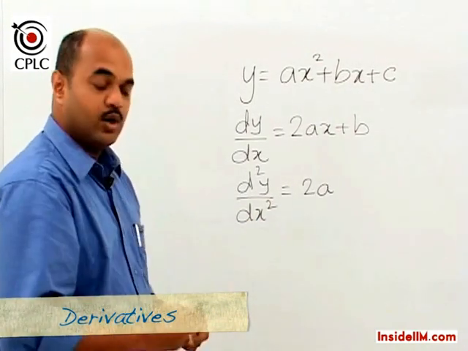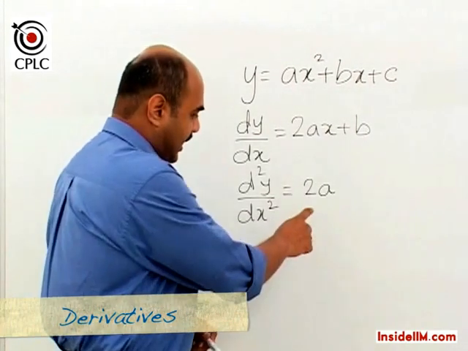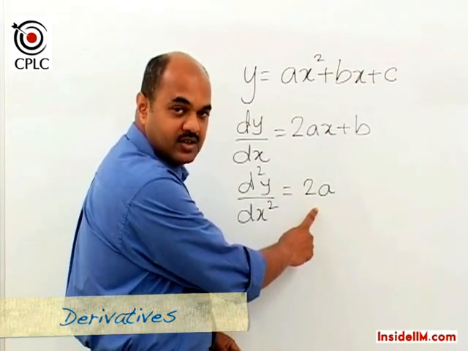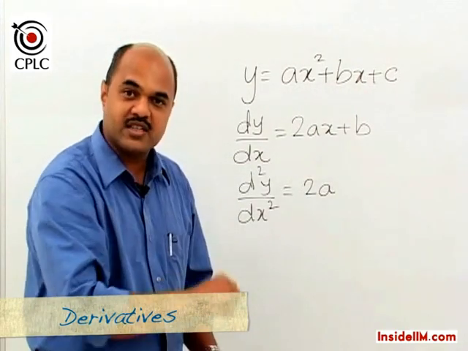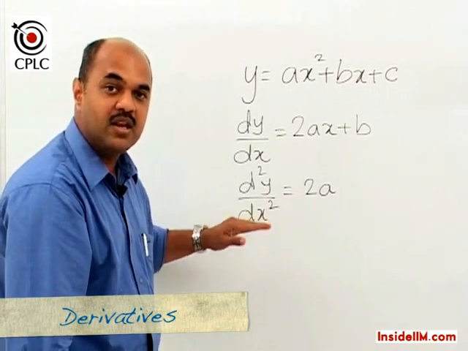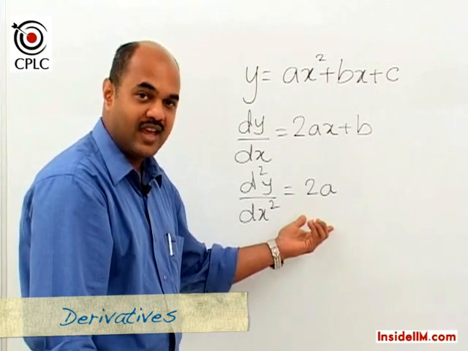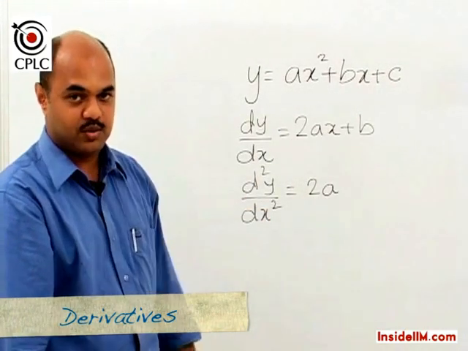Why are we finding the second order derivative? Just to check if it's a maxima or a minima situation. And here we notice that it depends on the sign of a. If a is positive, this value is positive, which indicates this is a minima situation. If a is negative, then this value is negative, which indicates it's a maxima situation.